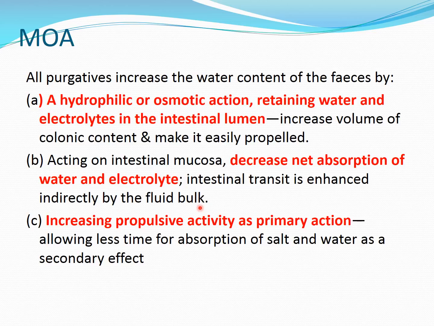And third is increasing the propulsive activity as a primary action. These drugs decrease the net absorption of water and electrolytes and increase the bulk, which in turn increases intestinal motility. Some drugs act directly on the myenteric plexus in the intestine, as you have already learned in the autonomic nervous system or in physiology; the myenteric plexus is important for peristaltic activity. So they stimulate the myenteric plexus and increase the propulsive activity or peristaltic movement, because of which they allow less time for absorption of salt and water.